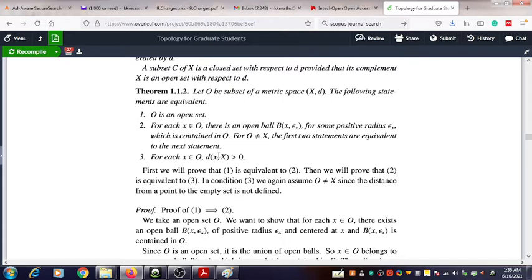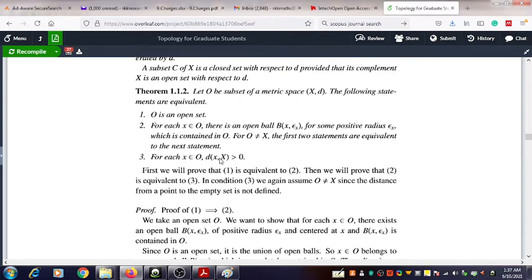That means you are measuring the distance from an empty set to an element of capital X, the point x.